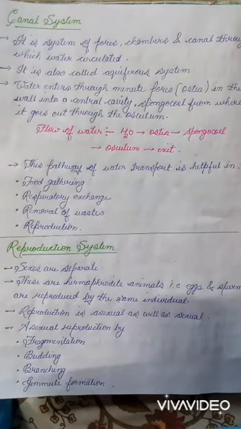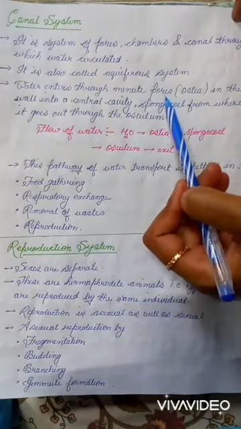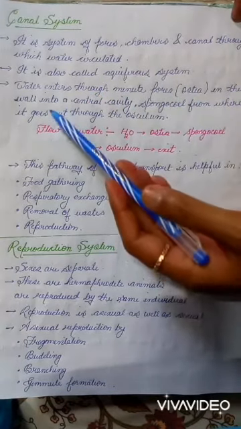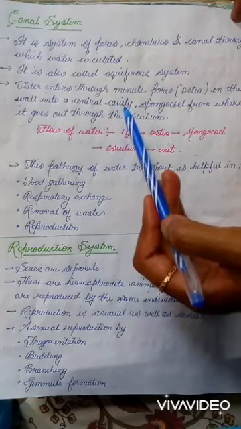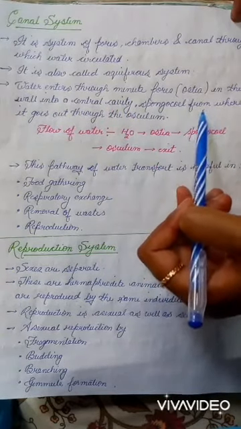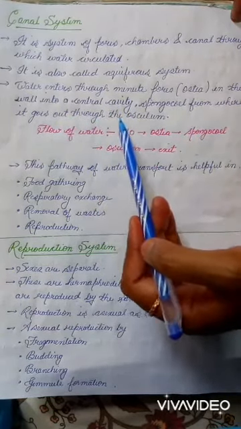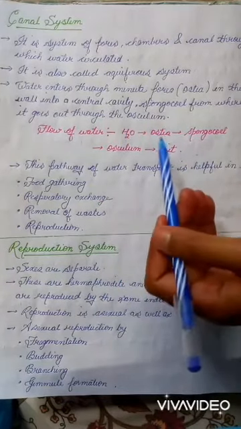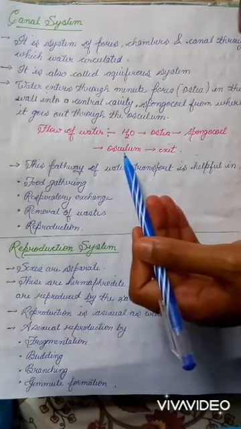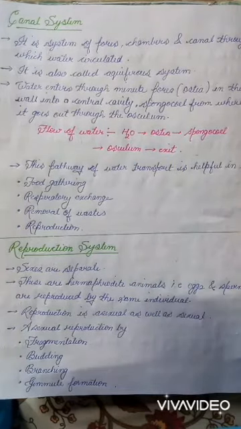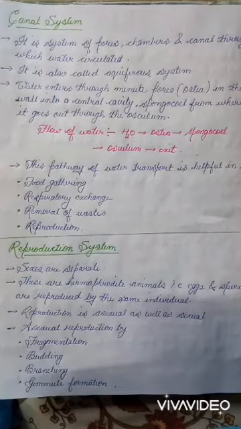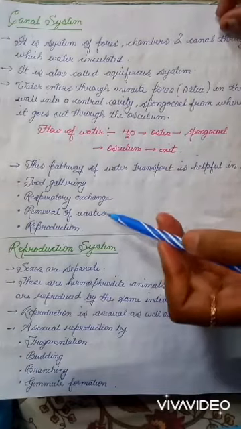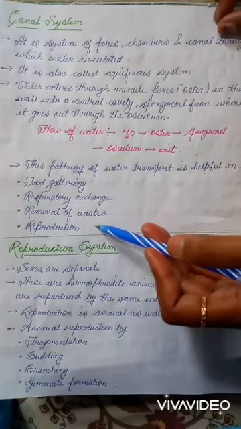So in this process, water enters through minute pores called ostia in the body wall into the central cavity, which is known as spongiocoel, from where it goes out through the osculum. So the route followed by the water current is ostia, spongiocoel, osculum, and it's out. So this pathway of water transport is very helpful for them for the gathering of food, respiratory exchange, removal of wastes and reproduction.